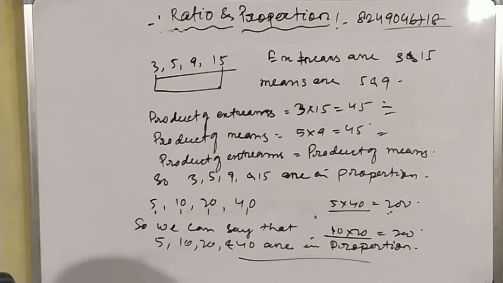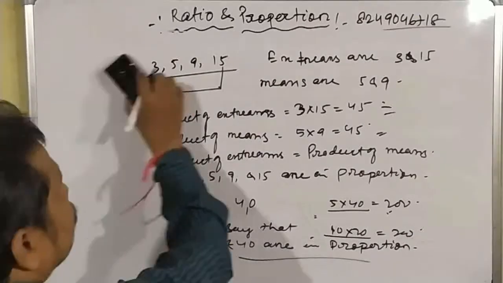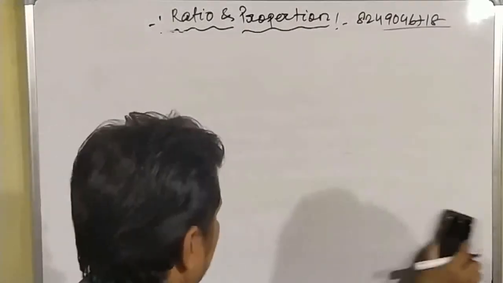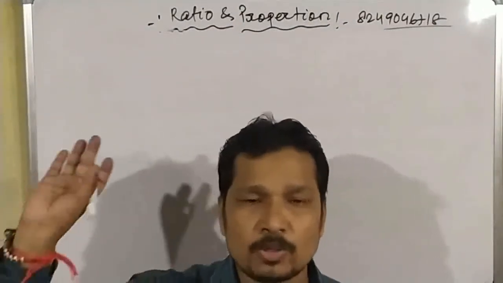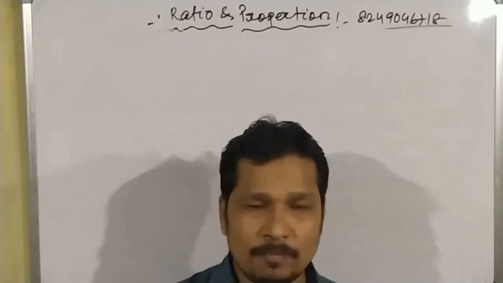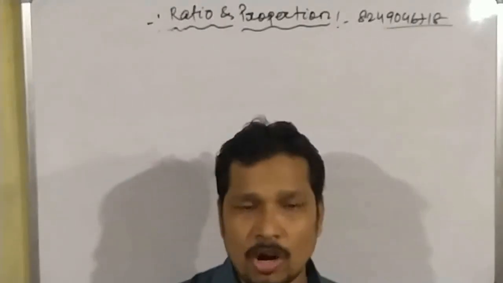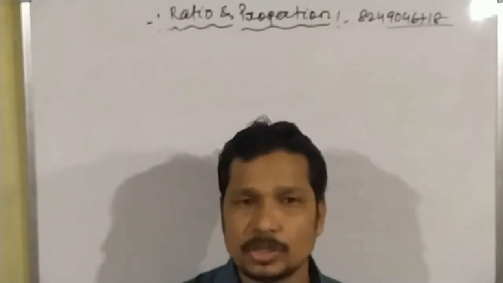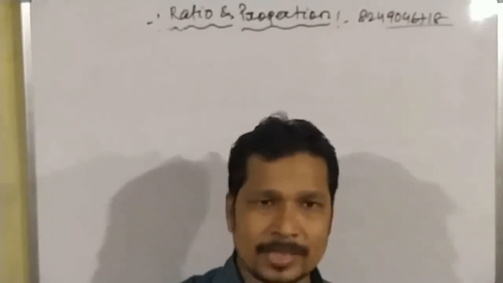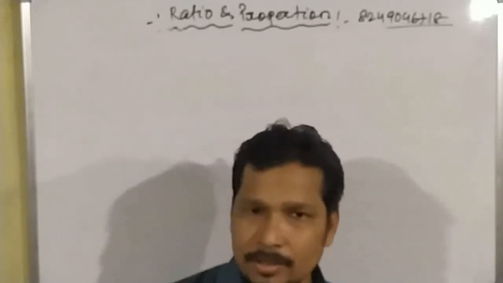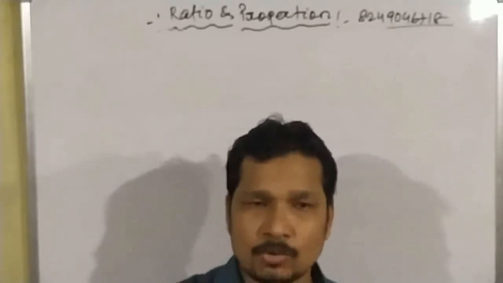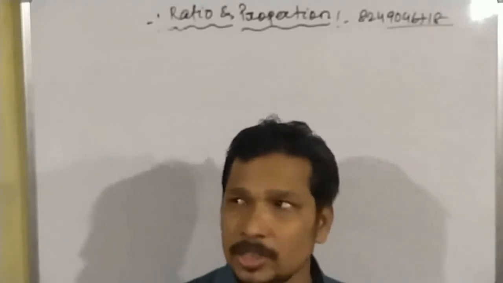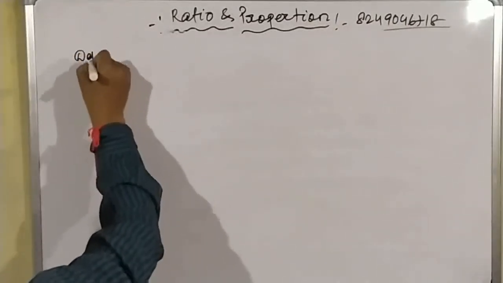So here we have learned what a proportion is. This proportion is known as the normal proportion. Here we have four numbers, and if the ratio of the first and second is equal to the ratio of the third and fourth, then we can say that the first, second, third and fourth numbers are in proportion. This is known as the normal proportion. Another type of proportion is known as the continual proportion. So what is continual proportion? Let us discuss. First of all, the definition.